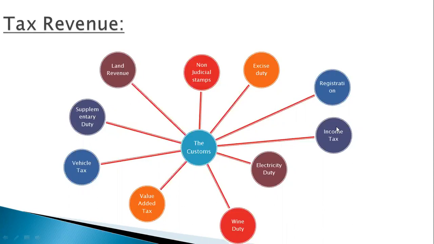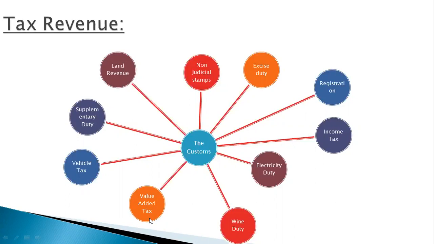Now, the next one is income tax. The tax which is imposed on personal income is known as income tax. Next comes VAT, that is value added tax. The value added tax is usually known as VAT. At present in our country, VAT has been imposed on imported and locally produced goods and some fixed services.